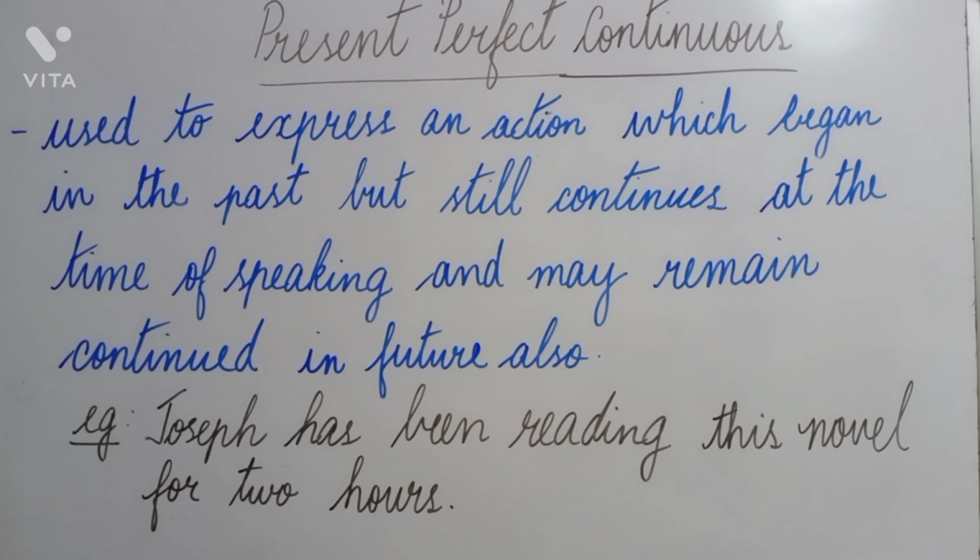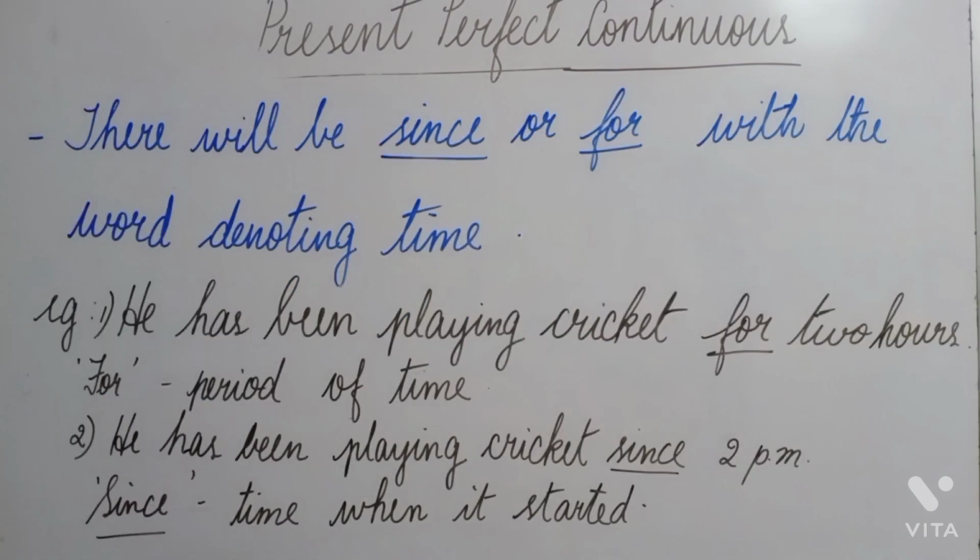From this example, it can be inferred that he started reading the novel in the past and at the time of speaking 2 hours were already spent in this process and still the work is in process. Its structural identification is that there will be since or for with the word denoting time. I have given two examples over here. In one example, I have used for and in the other one I have used since.